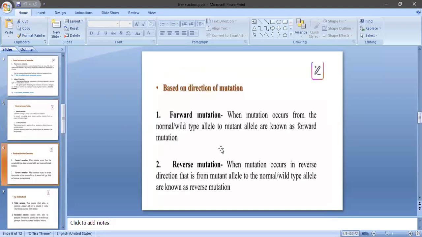Based on the direction of the mutation, there are forward mutation and reverse mutation. Forward mutation is a change from the normal or wild type to a new mutant type.